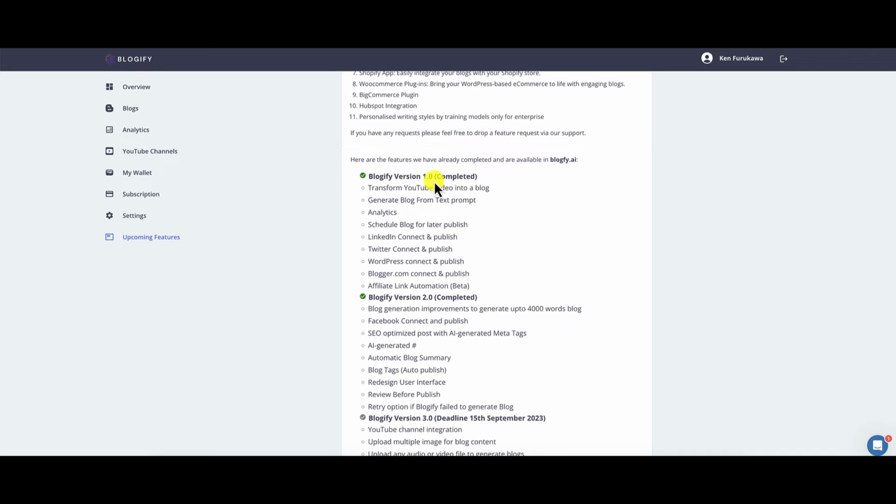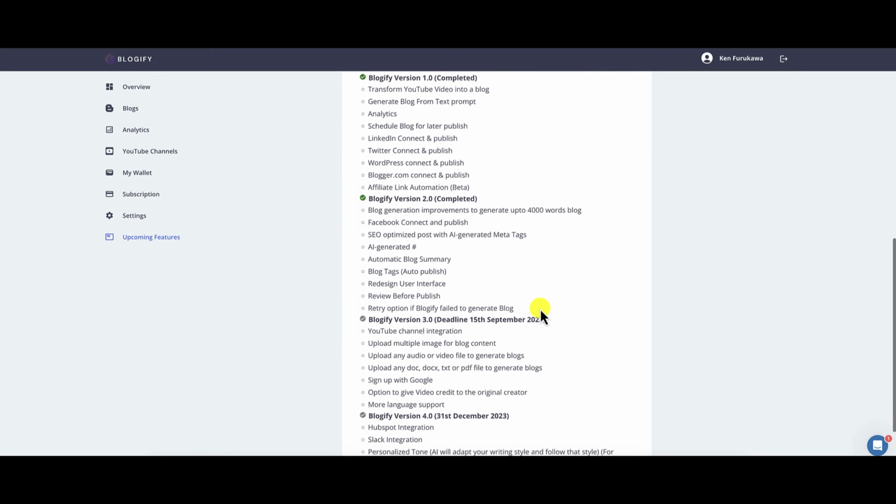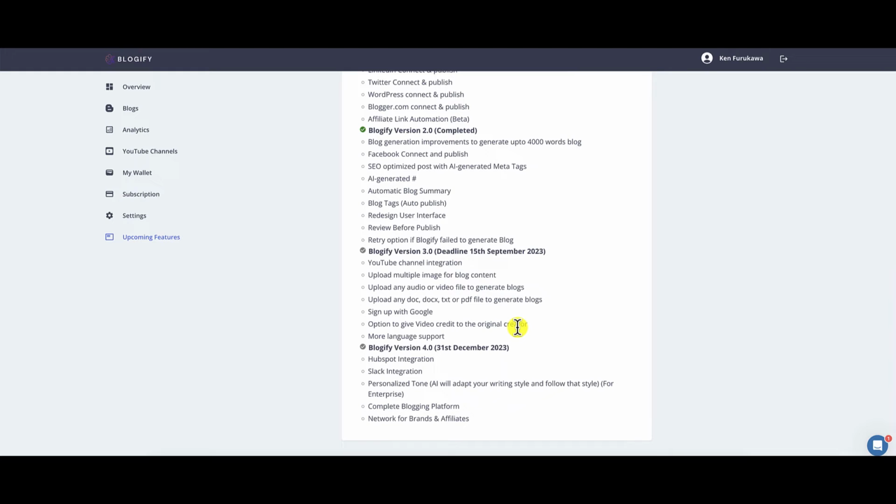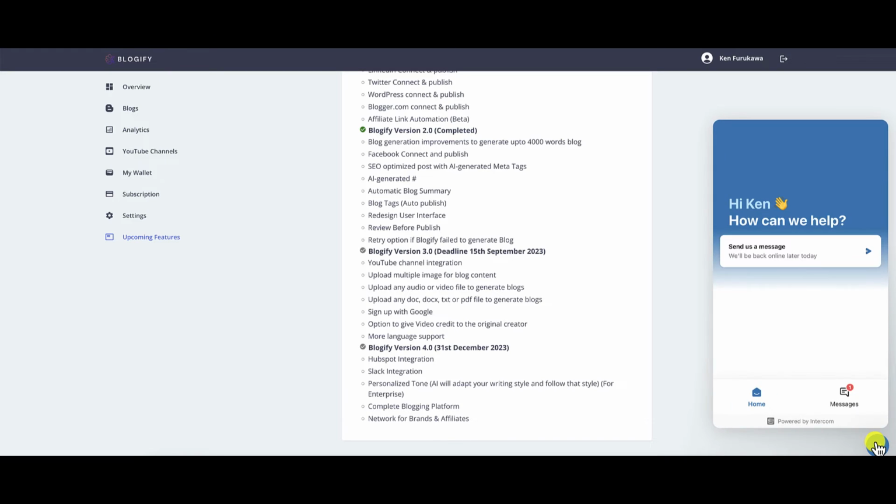You can see version 1, version 2 have been completed. They're working on version 3. The deadline was September 15th, although there is no green check mark, so they must still be working on some of these features. They're not completed yet. And you can see Blogify version 4 is there. This down over here, if you need help, you can send them a message using their chat feature.